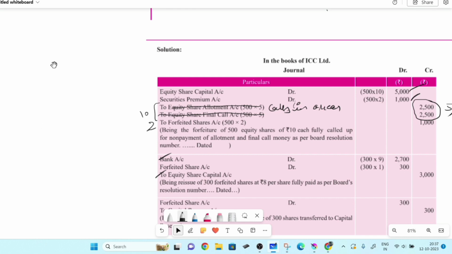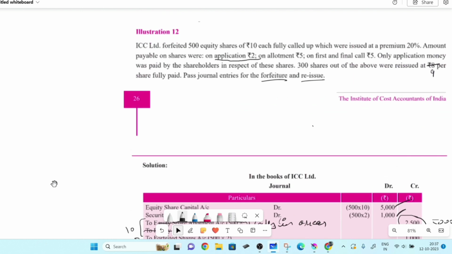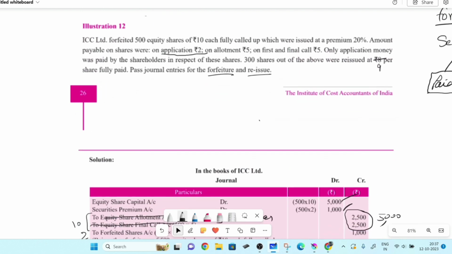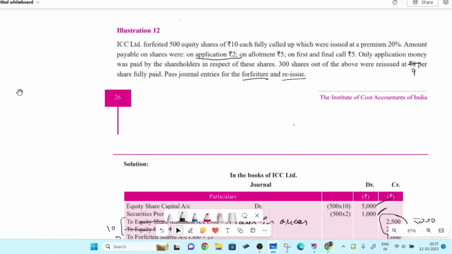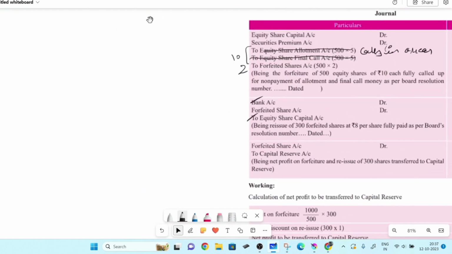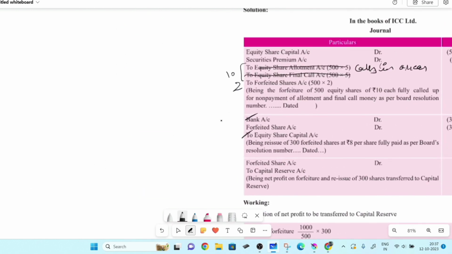Now once you write bank account debit to equity share capital, you go to the reissue line. Check the reissue line. 300 shares were reissued. First of all, 300. So with both things you can keep in brackets 300 into something in front of bank and 300 into something in front of share capital.